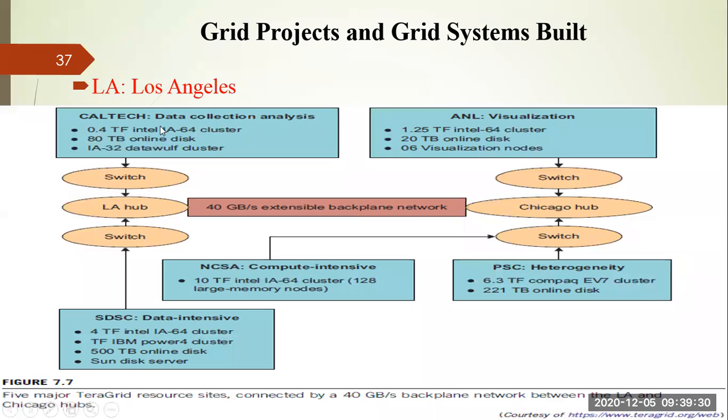Each and every resource site has a different configuration. For example, here a 0.4 TF Intel IA64 cluster is there, but here it is 1.25 TF. Here 4 TF is there, here 6.3 TF, here 10 TF. So with respect to different sites, the computational power is different.